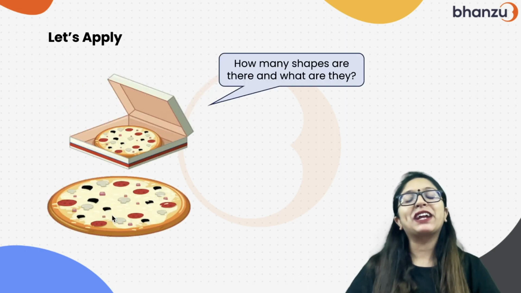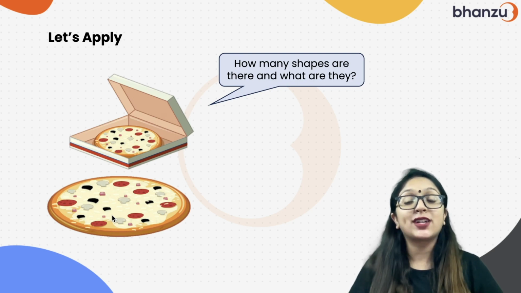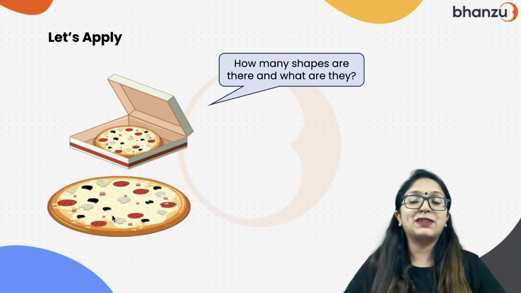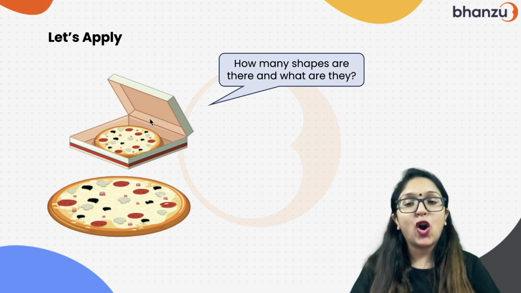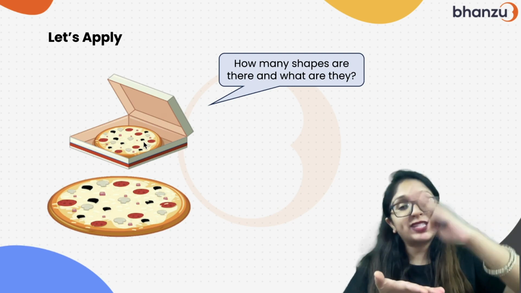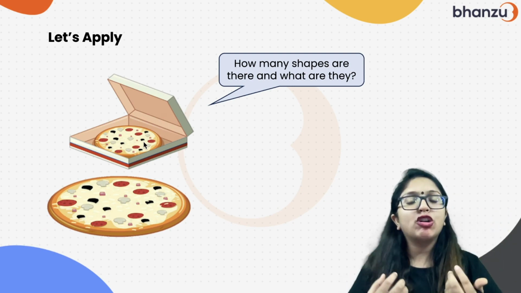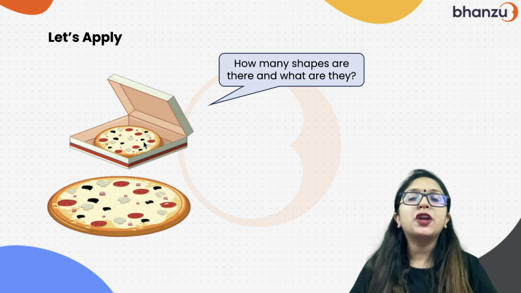Okay, so now let's look at this pizza box. I asked you, what is the shape of this pizza box? What is the shape of even this pizza? So let's talk about it. If you see this box, and if we close this box, how will it look? Will it be a cube or will it be a cuboid?